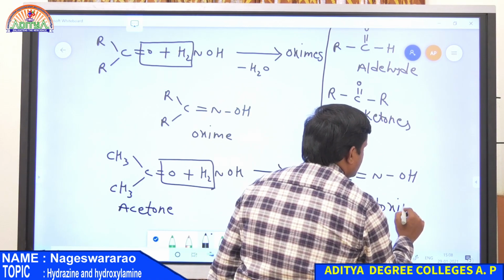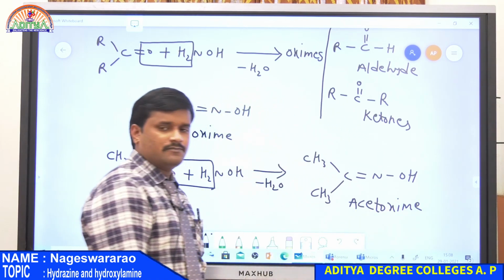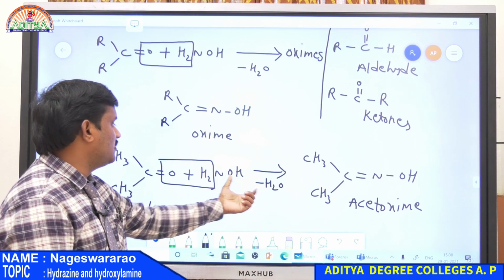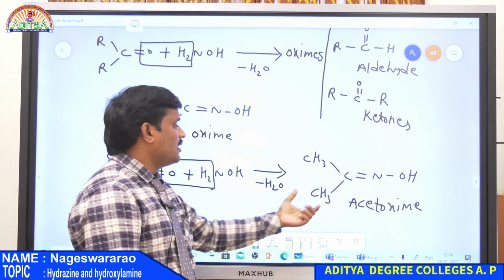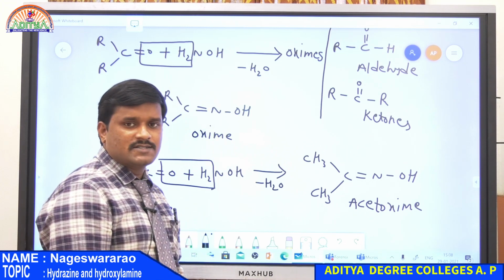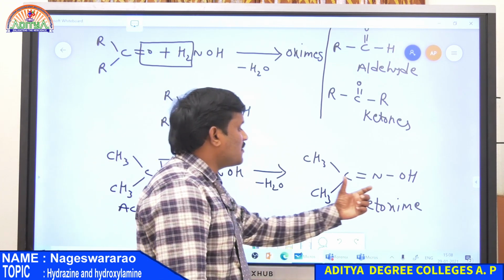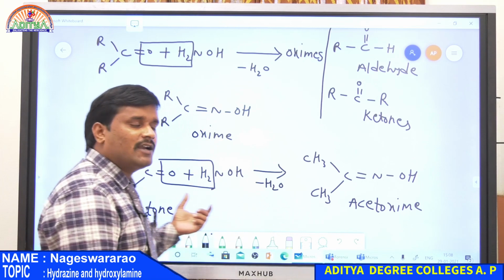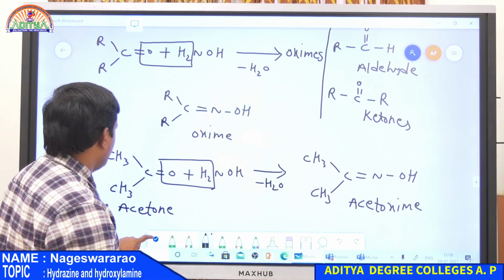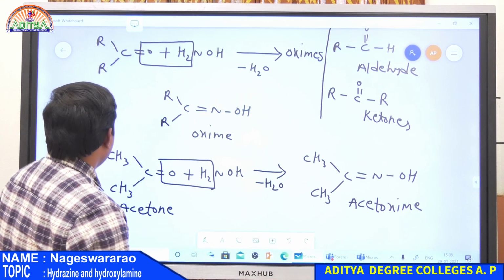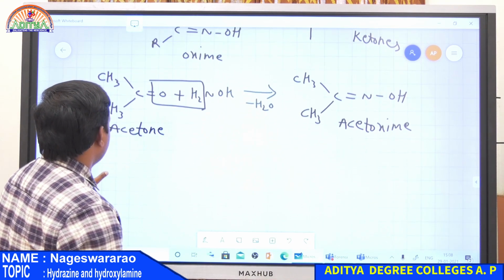By the removal of a water molecule, acetone reacted with NH2OH finally forms acetoxime. So if a compound forms acetoxime, then definitely the compound is acetone. So this is the second confirmation for the carbonyl group.